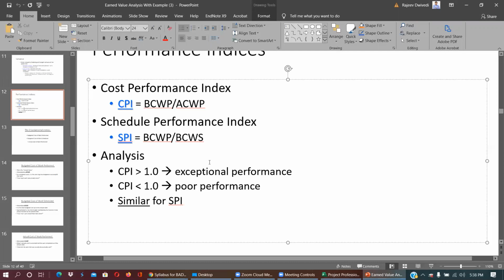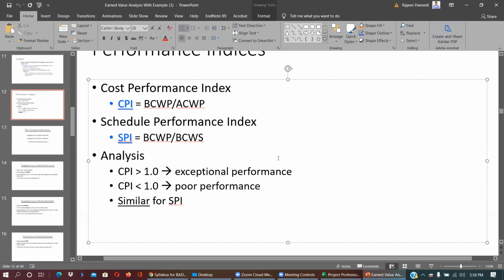One more important learning in this: if cost performance index is greater than 1, that means your performance is exceptional. You are doing ahead of the planned value, meaning you are performing exceptionally well. If cost performance index is less than 1, poor performance. Similarly for SPI, if schedule performance index is greater than 1, you are performing exceptionally well.